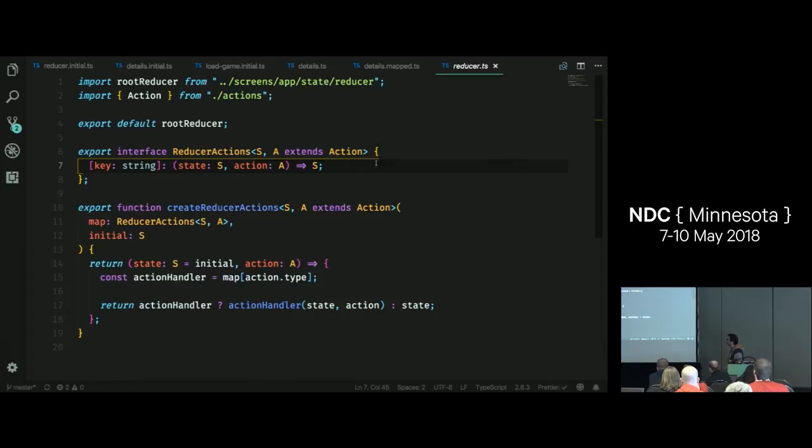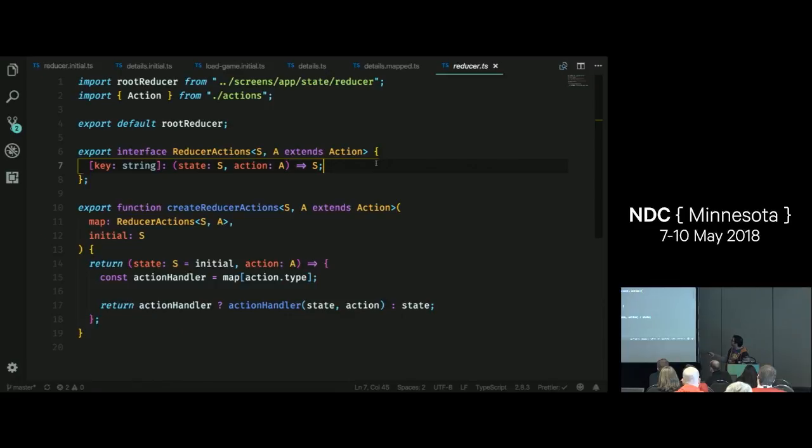Again, this is getting into more crazier TypeScript syntax, but the premise is still simple. So I'm creating an interface. This is my contract for my object. And I'm using this syntax right here. These square brackets mean this is an object that I can index into. And that property key is of type string. And the value of that key, the value of that property, is going to be a function that takes state and action and returns state.